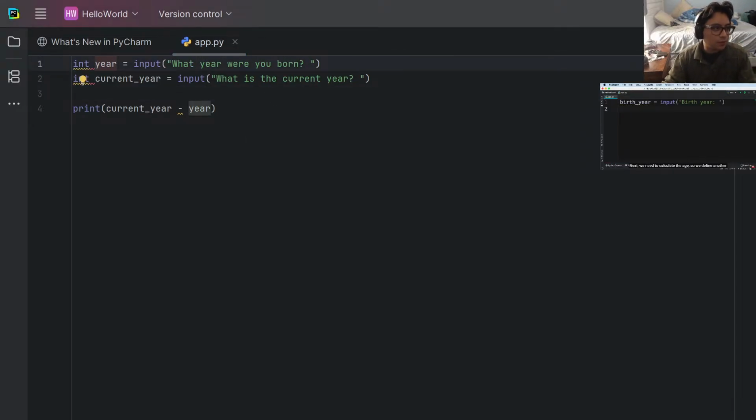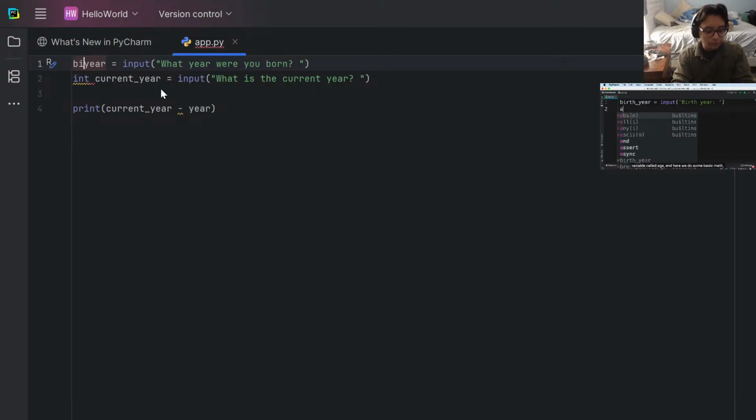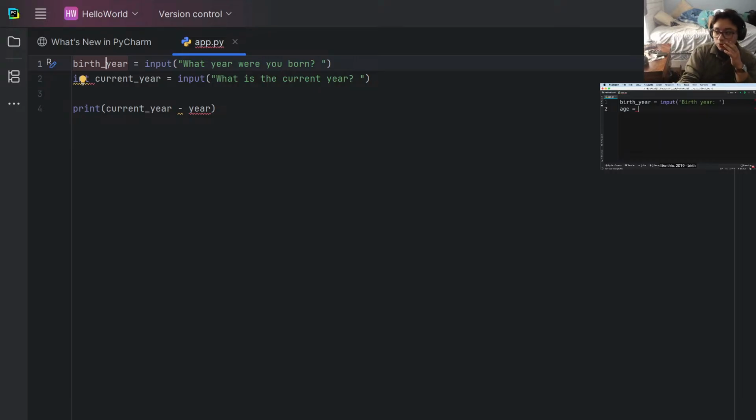Next, we need to calculate the age. So we define another variable called age, and here we do some basic math. Currently, we are in 2019. So let's write an expression like this. 2019 minus birth year. Now finally, let's print age on a terminal.